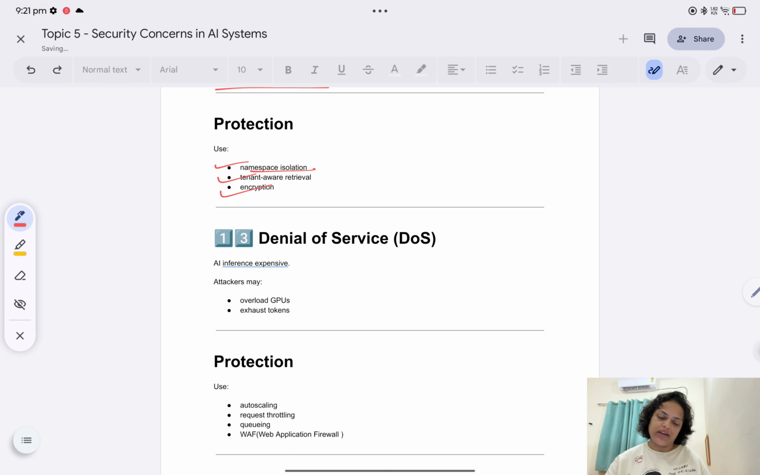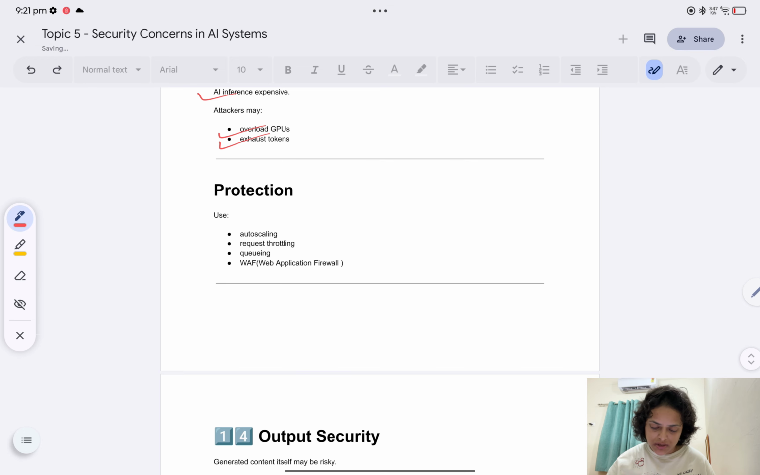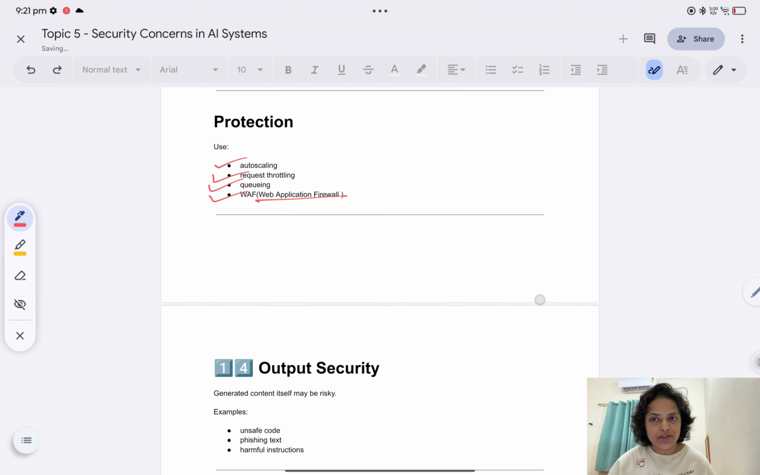Now the 13th one is denial of service, a DDoS attack. Lots of requests at the same time. AI inference is expensive, you know that. If lots of requests go to the inference engine, it is expensive and consumes your tokens. So attackers may overload the GPU and exhaust tokens. What protection can be used here? Auto scaling, request throttling, queuing, and a web application firewall.